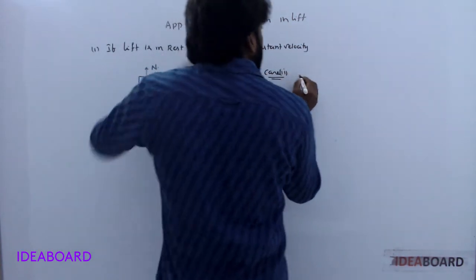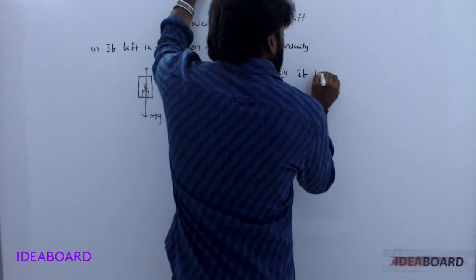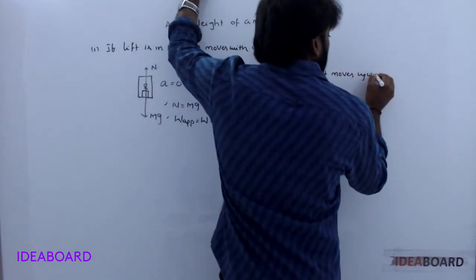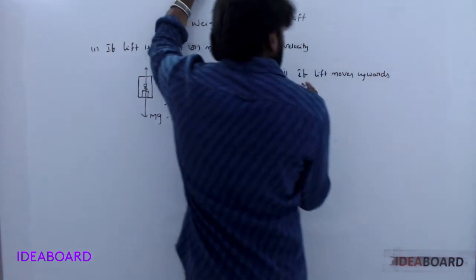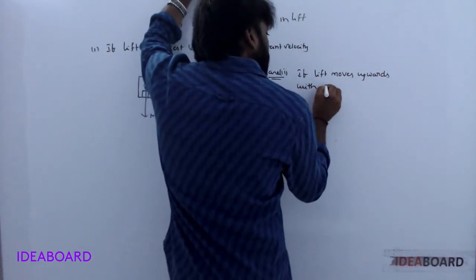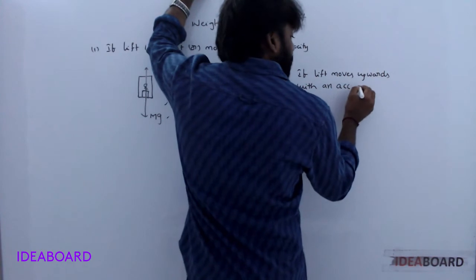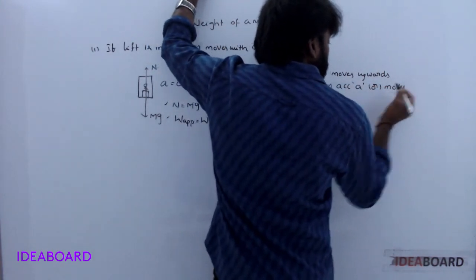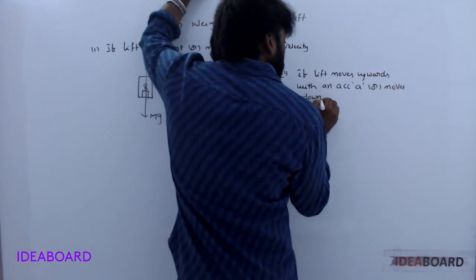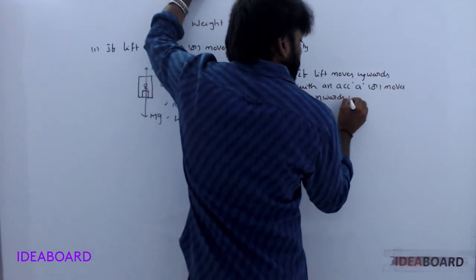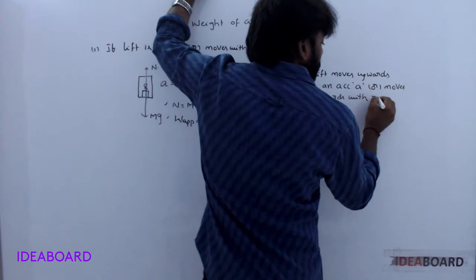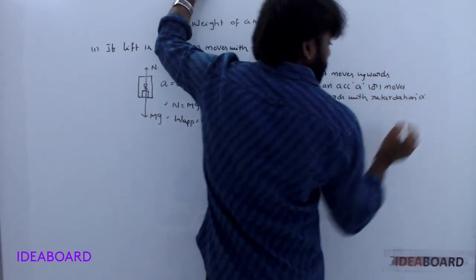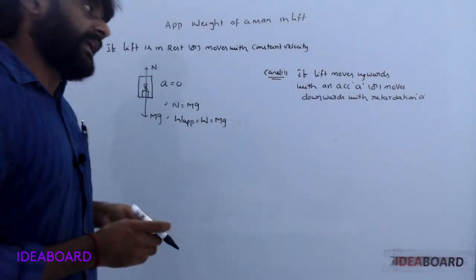Case 2: if the lift moves upwards with an acceleration a, or moves downwards with retardation a. Retardation means negative acceleration.